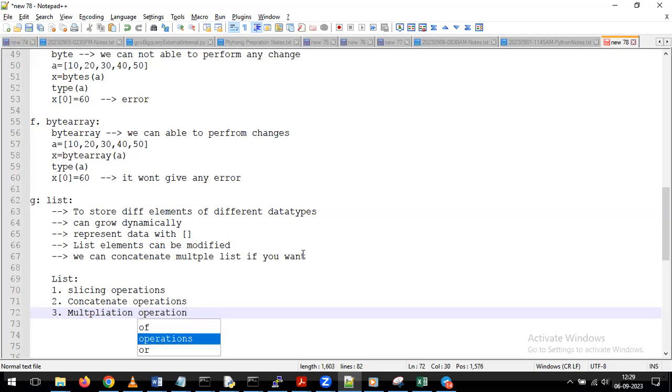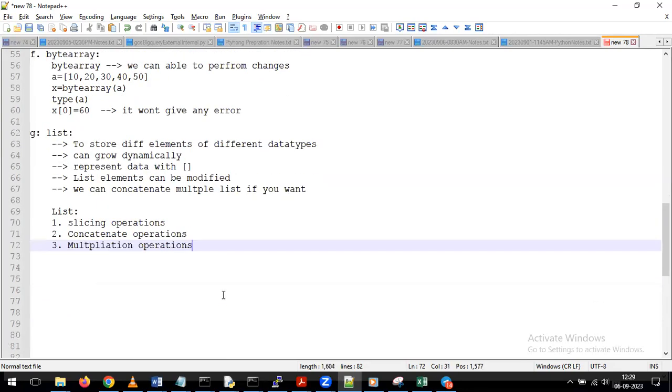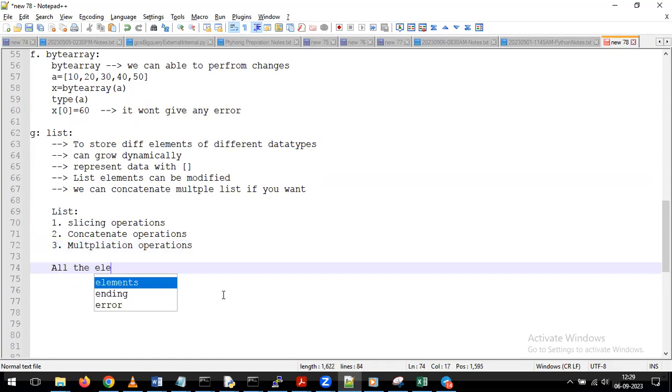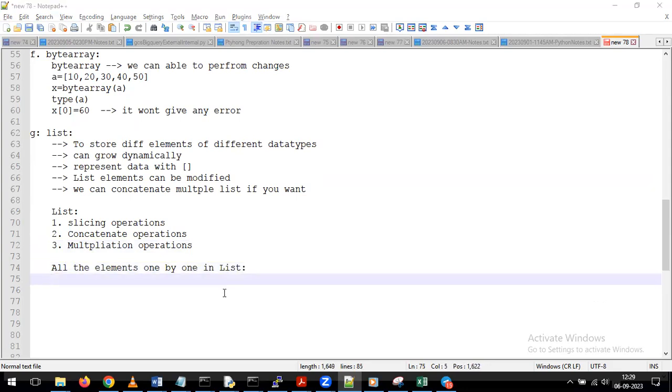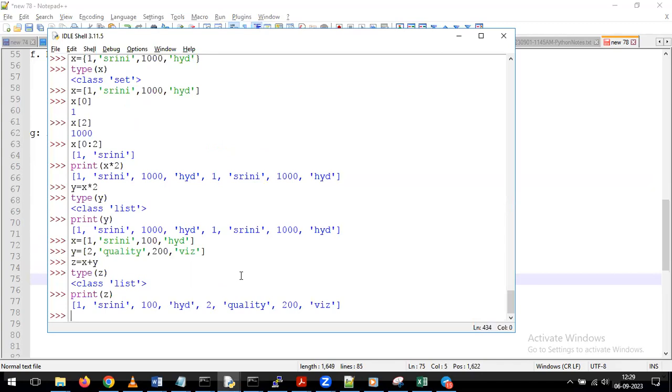So these are the different operations we can perform on top of the list depending on the requirement. Now, for example, if you want to see all the elements one by one in the list, then simply we can frame a small line of code like this.